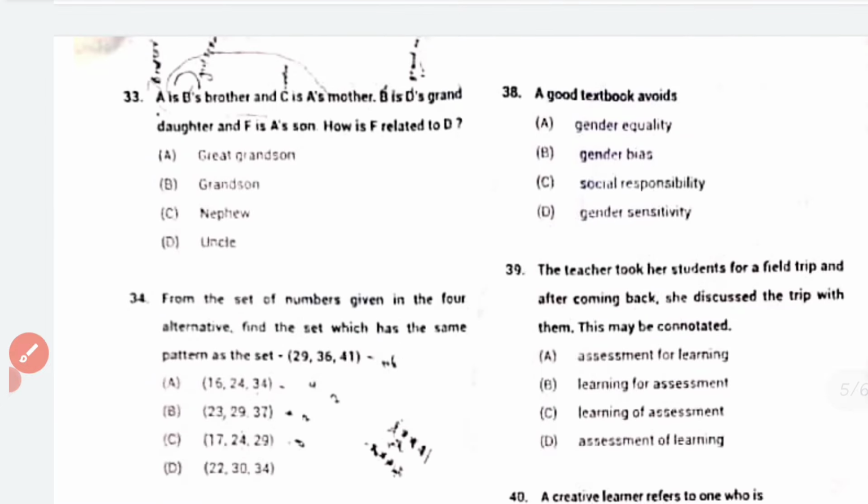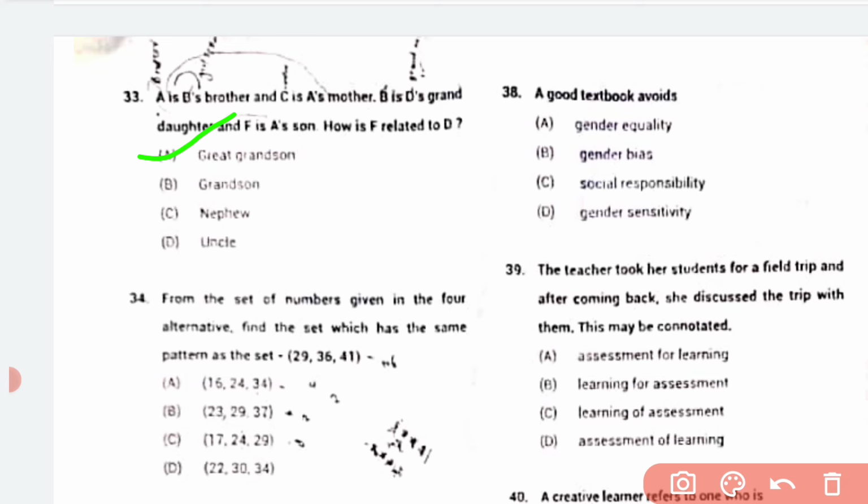Okay, for this one, 33. A is B's brother, C is A's brother, B is D's granddaughter, F is A's son. How is F related to D? F is A's son, A is D's granddaughter, because A and B are brother and sister. So F is the grandson's son, which is great. So the answer here is great grandson. It should be a great grandson to D.